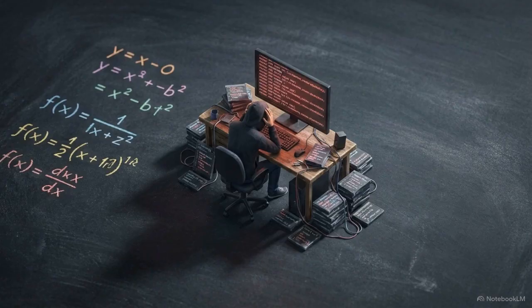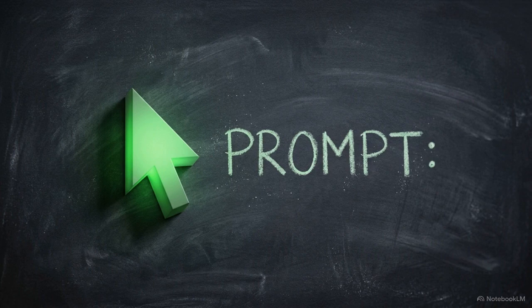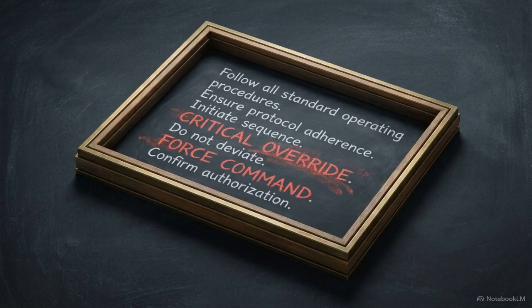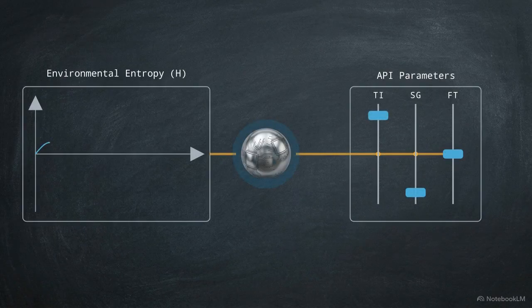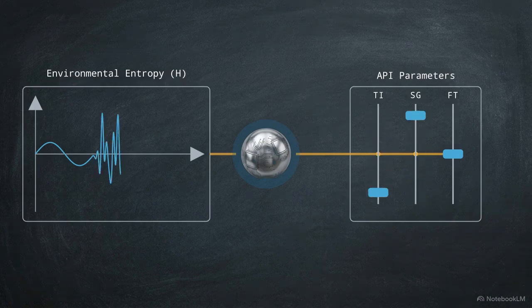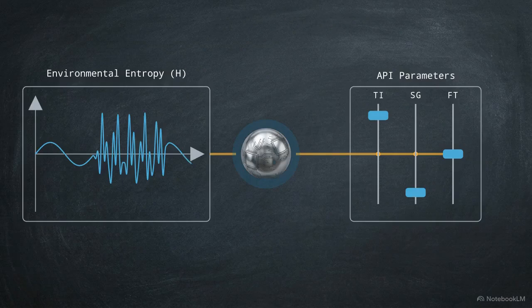Typical engineering attempts to solve these as isolated logic bugs. We open the system prompt and add natural language instructions, telling the model to think carefully or stop repeating itself, attempting to patch a structural deficit with better phrasing. These production failures are deterministic system dynamics failures. Resolving them requires mapping environmental variables to the LLM's API parameters using the RPCS-1 Cognitive Systems Framework.